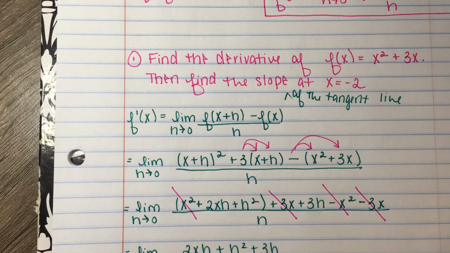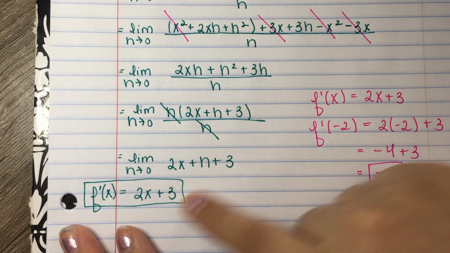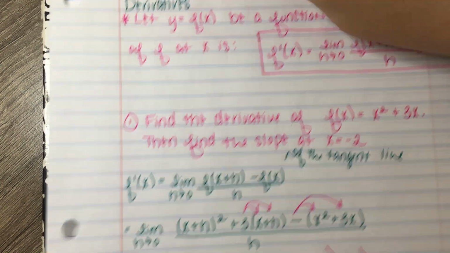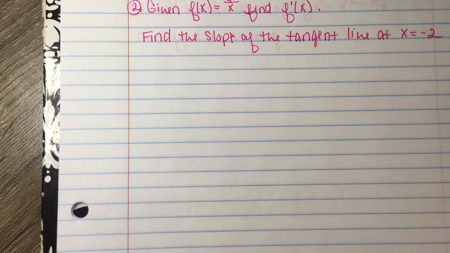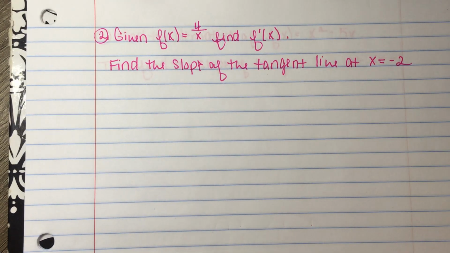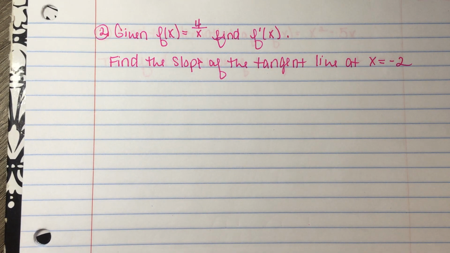All right, so here, really quickly, what we did was we just used a derivative definition. We got the derivative and then plugged in the x value. All right, so I talked a lot with this first example. I promise I won't do that amount of talking in number 2 and number 3. All right, here we are. Given f of x is 4 over x, find f prime of x. So we know that this notation means derivative. And then I want to find the slope of the tangent line at x equals -2 again.